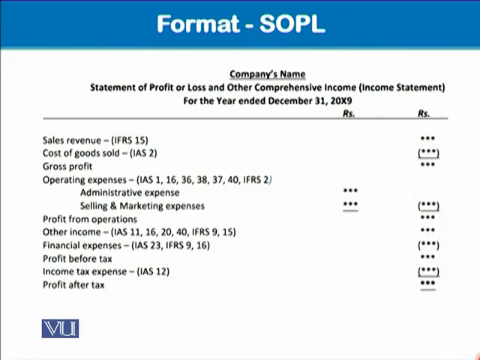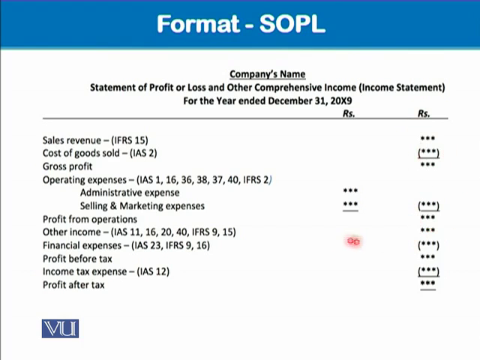Well, so let's see the format of the statement of profit or loss. In this format, we see that sales revenue is the main income that is coming from IFRS 15. It will be taken there. Then comes cost of goods sold. We have to subtract this. Then gross profit. We are already familiar with this part. All right. Then come operating expenses. These are the accounting standards which in fact deal with these operating expenses. That covers administrative expense and selling and marketing expense. Okay. So these operating expenses are subtracted from gross profit. We get profit from operations. By the way, we are familiar with this part.